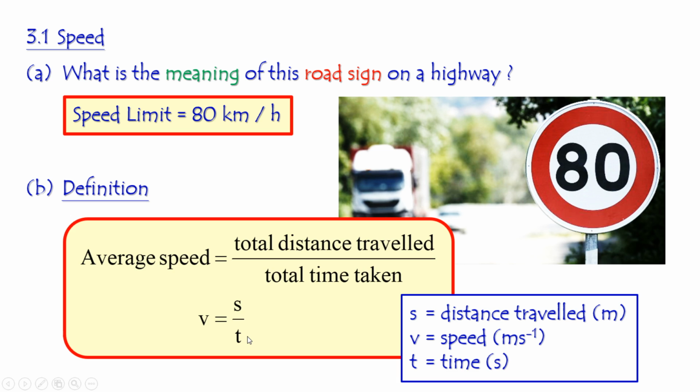And what are the units for these quantities? The unit for the distance traveled is meter. And the unit for time is second. So the unit for speed is meter over second, or meter per second. This is the unit for the quantity speed, right? Any question? Okay, maybe we are now going to do some exercises together.